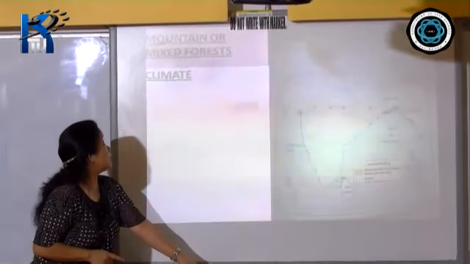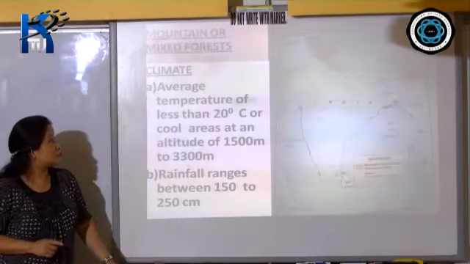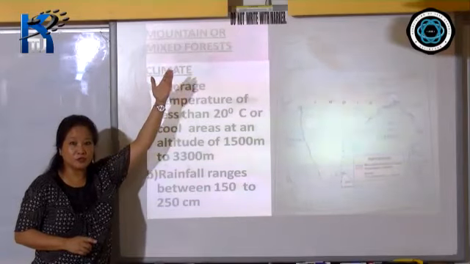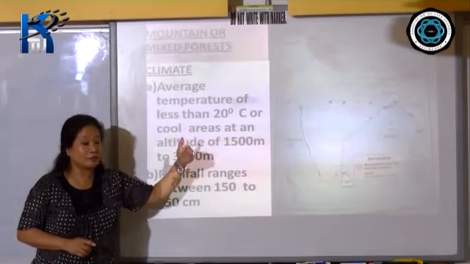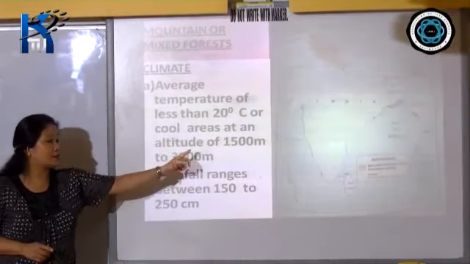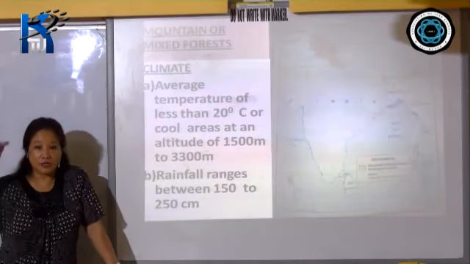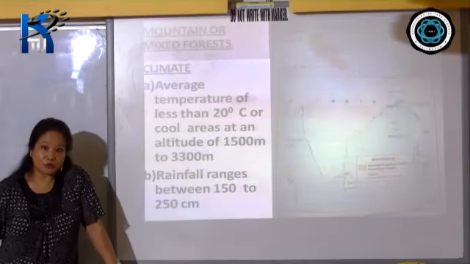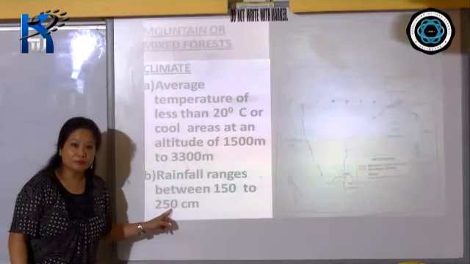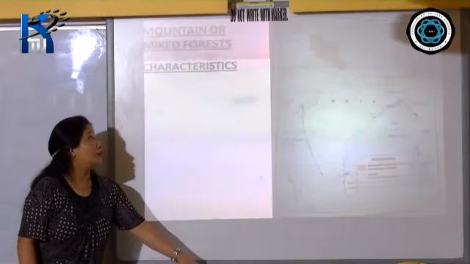Now we move on with the mountain or mixed forest, all right? Mountain or mixed forest, which is found in the hilly mountainous regions, where, because it's in the mountainous regions, the temperature will definitely be less. So less than 20 degrees Celsius, or areas where the altitude is above 1500 meters above the region, unless it reaches the alpine zone. That is the limit, okay? And rainfall ranges, again, it is more, that is 150 to 200 centimeters of annual rainfall.